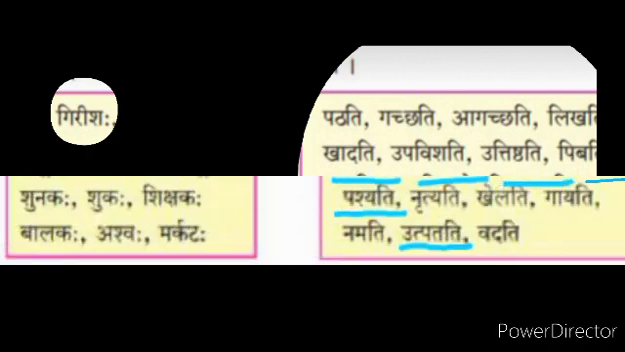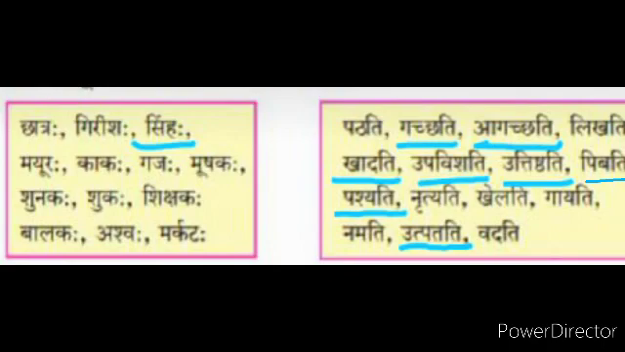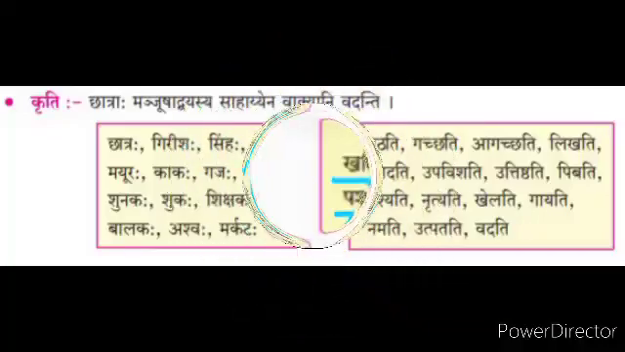Then the next one is Simhah, lion. Before this we learned Simhah garjati, lion is roaring. Now we take each verb one by one, like Simhah pathati, lion is reading. Generally this sentence is not correct, so we take another verb. Simhah gacchati, lion is going. It's correct. Simhah agacchati, lion is coming. It is also correct. The next one, Simhah likhati, lion is writing. Generally this sentence is also not correct.